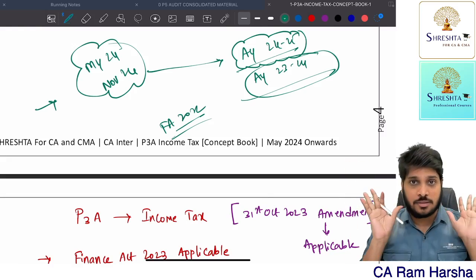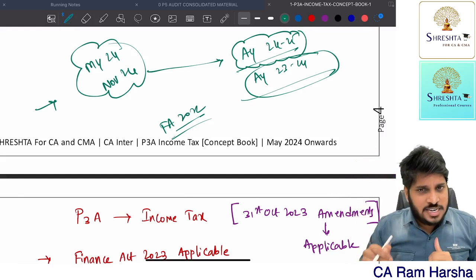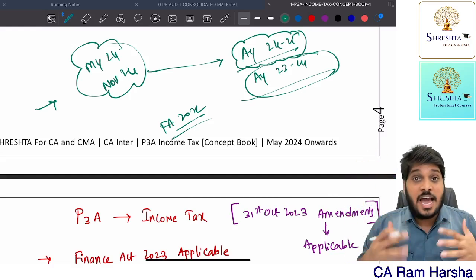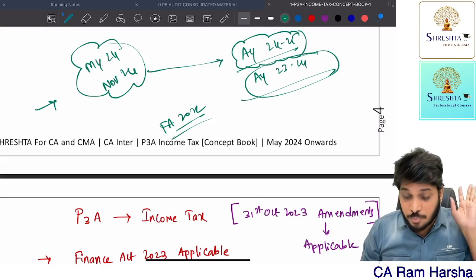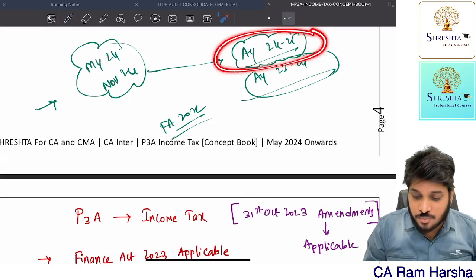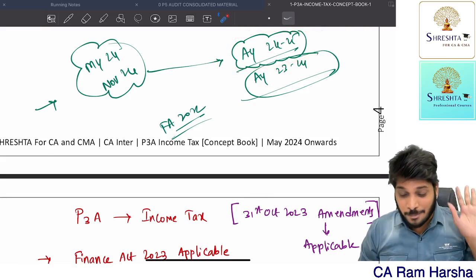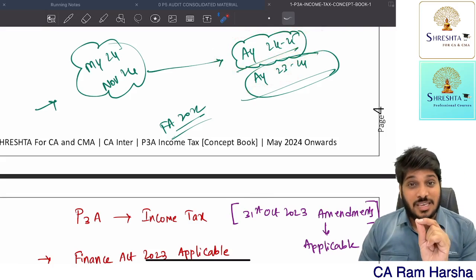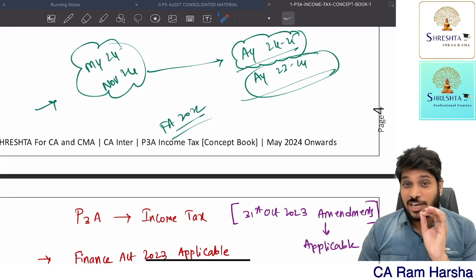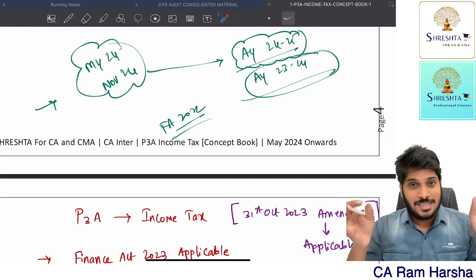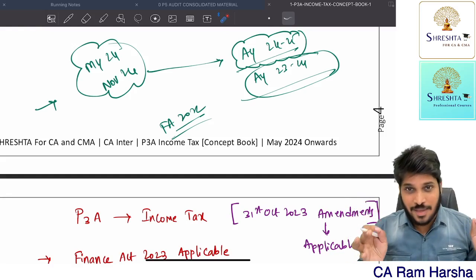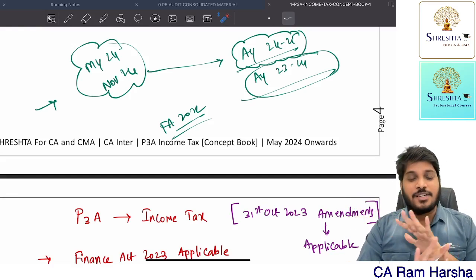So, Finance Act 2023 means all the questions and answers which are given in the book, we have to solve for which assessment year? We need to solve it for assessment year 24-25. But remember, it's just a change of year. It is just a change of year, but the provision, section, subsection, explanation, proviso, everything is intact.